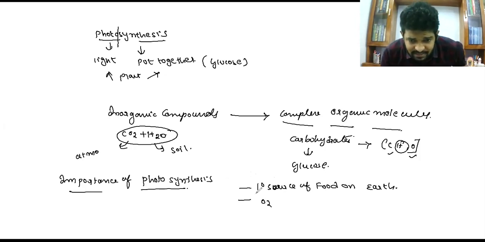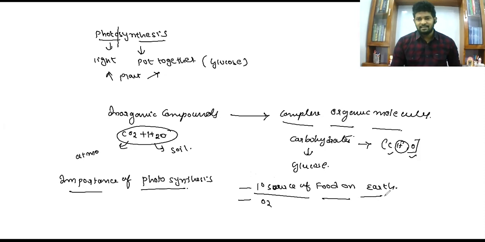To understand this, I will give one example. See, plants have green parts, right? What are these green parts? Not only leaves but also young stems and fruits. Wherever these green parts are present, photosynthesis will take place. But especially in leaves, we can see more photosynthesis. In these leaves, the plants receive sunlight and harvest the food, that is nothing but glucose.